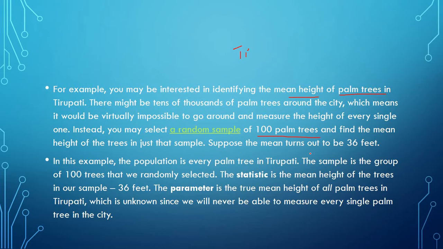Suppose the mean comes to around 30 feet. We are just collecting 100 trees' heights, and then we are saying that this represents the population. In this example, the population is all the trees found in Tirupati. Here we are saying 10,000 trees, this is our parameter, which means this is our population. This 100 is the sample, this is the statistic, not the parameter.